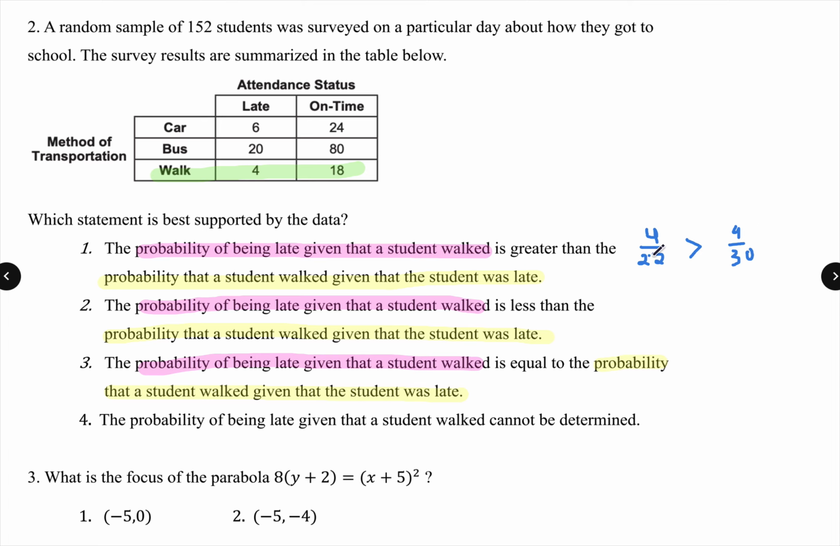They want to know that it's greater than. So right off the bat, I know 4 over 22 is greater than 4 over 30, so that answer choice looks right to me. But if I go back and make sure, the next one says 4 over 22 is less than, which doesn't work because I'm basically using the same probabilities again. We know that they cannot be equal to each other. And then the probability of being late given that a student walked cannot be determined? No, it can be determined. So the only correct answer choice is number 1. All right.